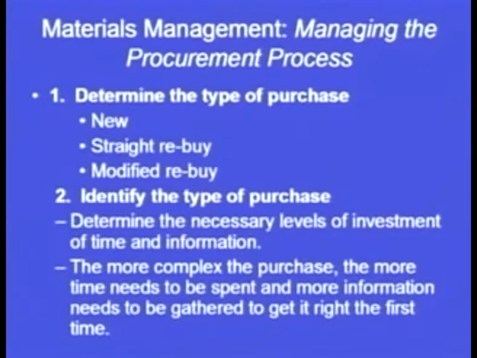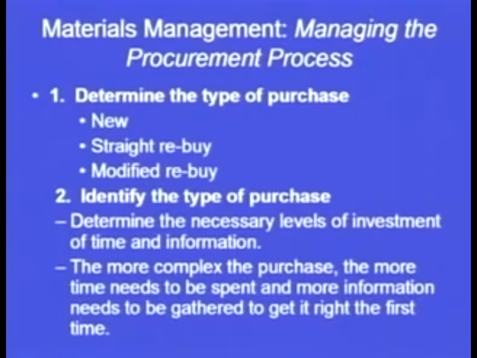So then I would modify my buying process. I would order a modified laptop but at the same price. So either we will be buying a completely new product, new material, or we will be buying a straight rebuy, or we will be using a modified rebuy procedure to determine the type of product that we are going to buy. Then identify the type of purchase. Then we will see what type of purchase we are going to make.